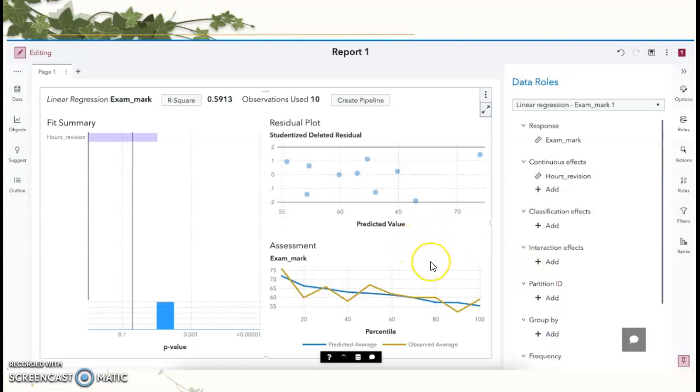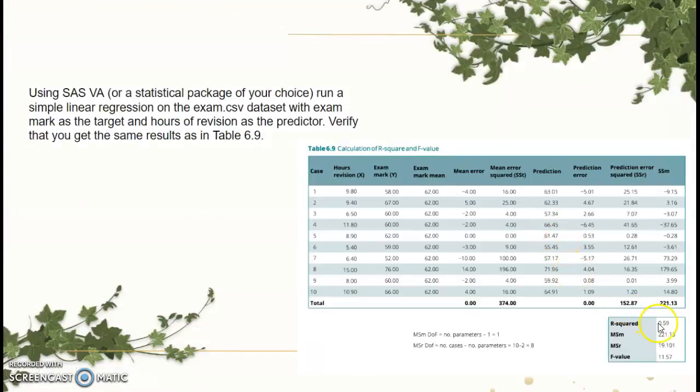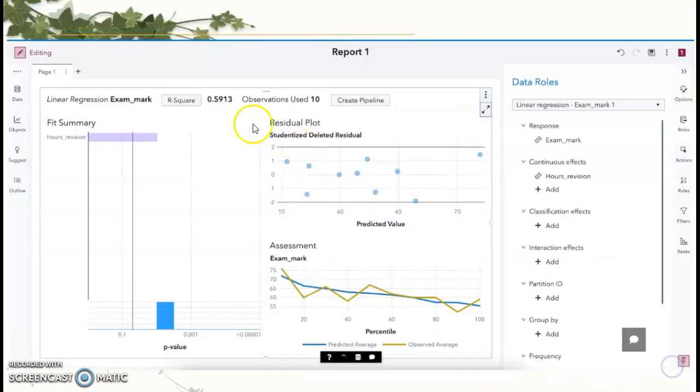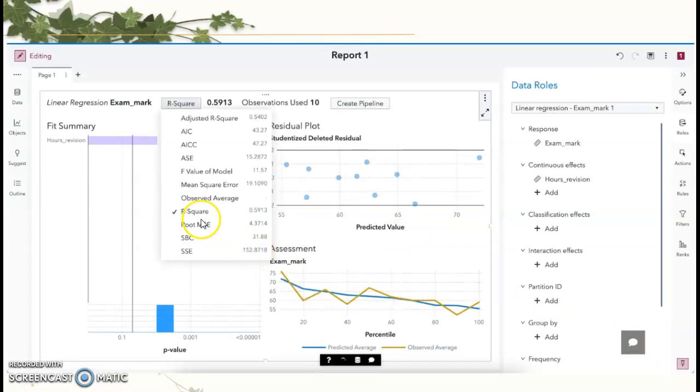So here you can see our linear regression. Under response, we have exam mark, and under continuous effects, we have the hours of revision. The R-square, as in the previous slide, was 0.59, and here we can see that it is also 0.59. So we matched the textbook's table, and just to confirm, that is our R-square, and that is the value.